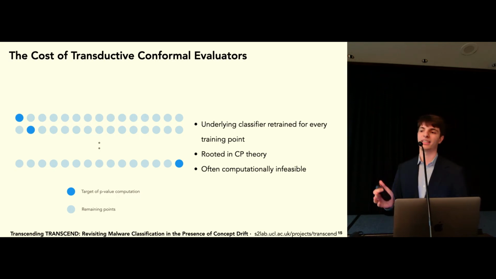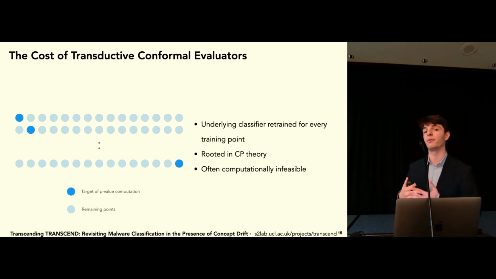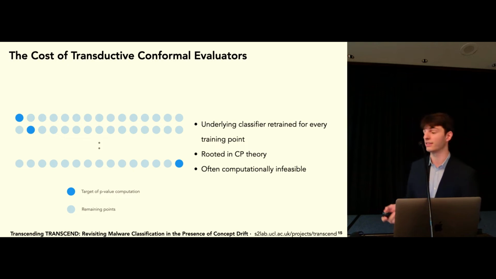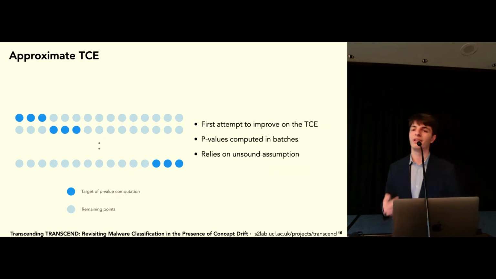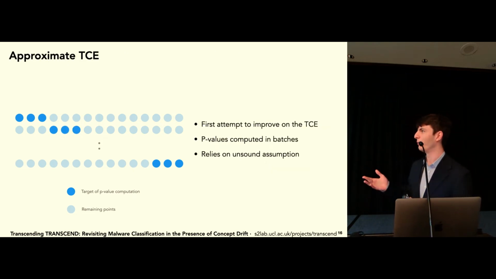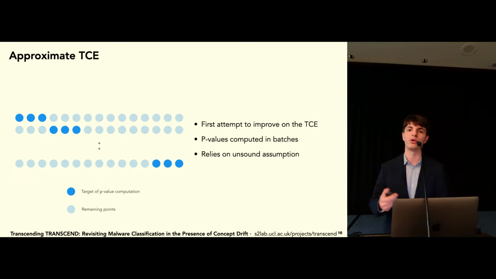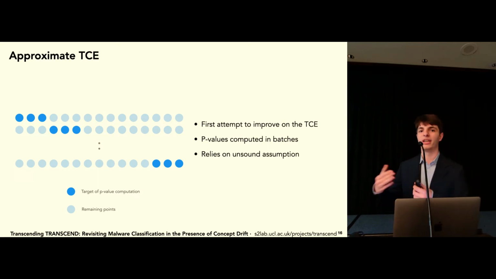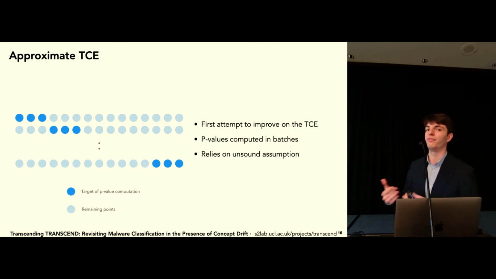The advantage of this technique is that this is rooted in conformal prediction theory, so it's actually a sound approach. The disadvantage is that this is computationally infeasible for large data sets. So one thing we can try is, instead of doing a leave-one-out approach, we could do this in batches, and here we get approximate transductive conform evaluation.